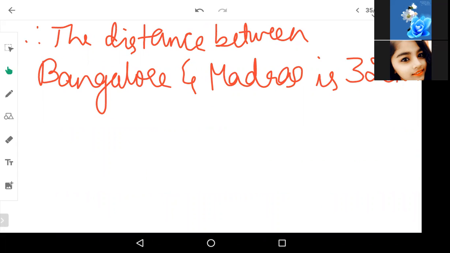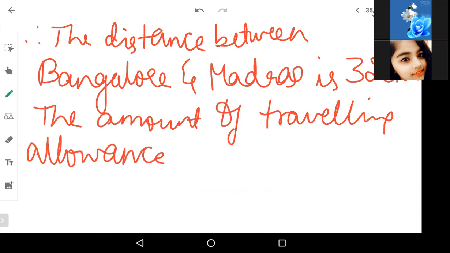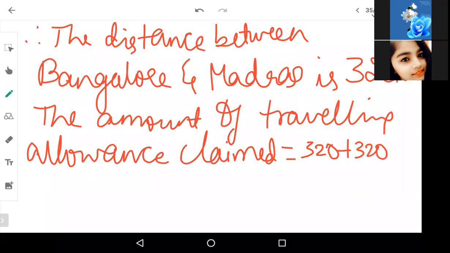How 320 plus 320? See, the amount of traveling allowance or conveyance allowance claimed is equal to 320 plus 320 into 5.